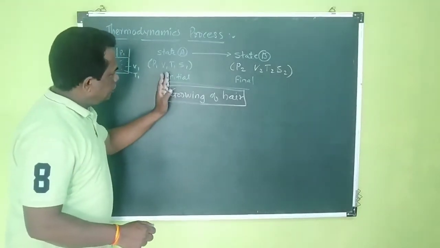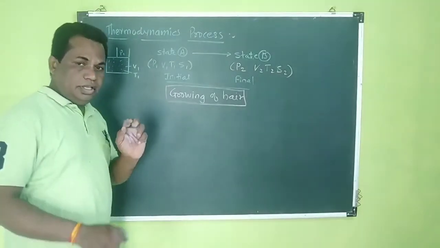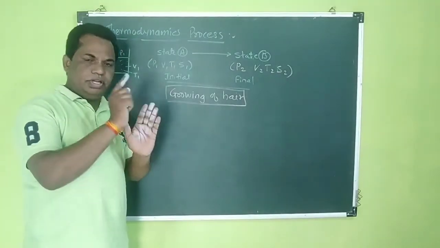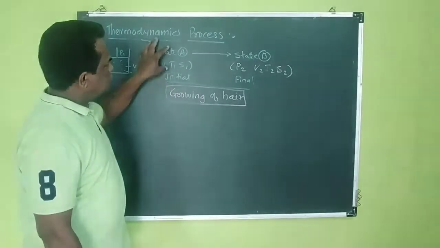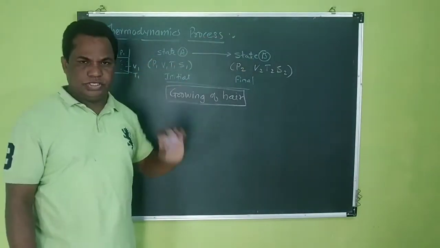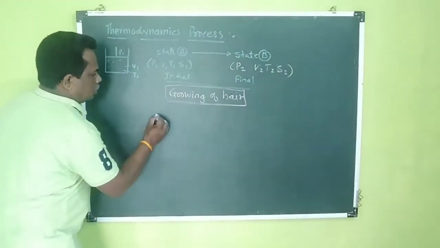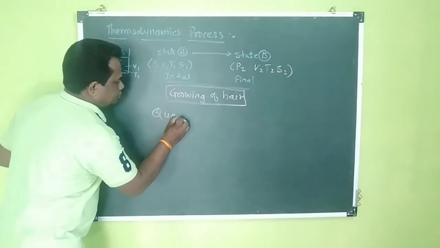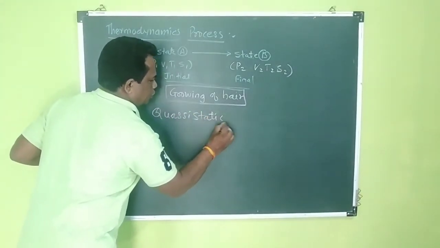Such a process, in which there is exchange of energy in thermal equilibrium with the surrounding, from one state to another state, is called a quasi-static process.